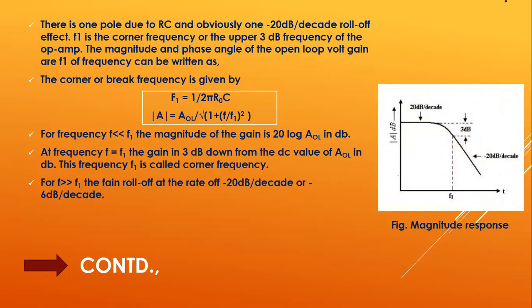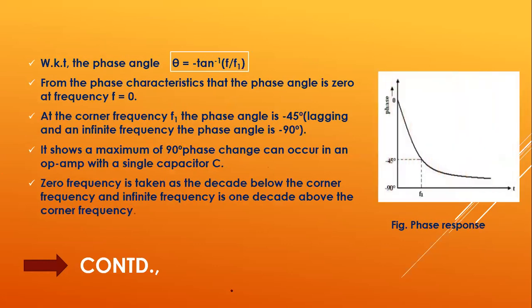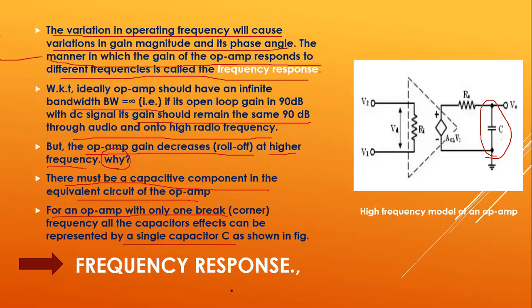If you see the circuit in the previous slide, there is one pole due to RC. Here you have at the output terminals one resistance and one capacitance. We call it one pole.